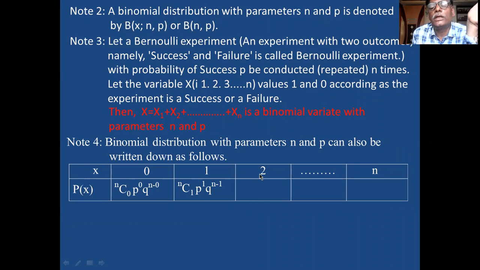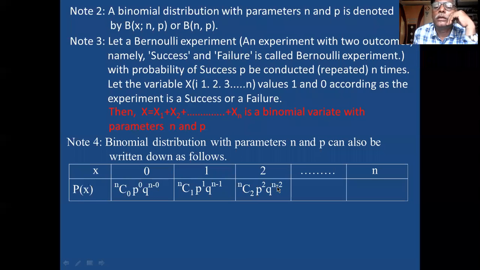If there are 2 male children, what is the equation? NC2, P raised to 2, Q raised to N minus 2. In this way, you have to continue the equation. If there are 3 male children, NC3, P raised to 3, Q raised to N minus 3. And the last equation is NCN, P raised to N, Q raised to N minus N.